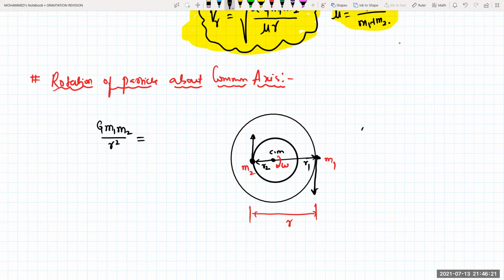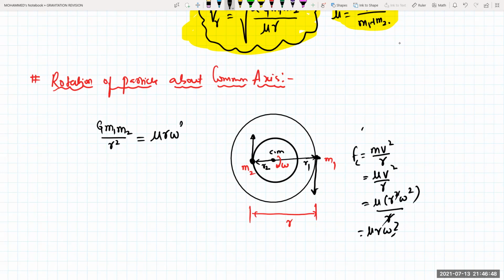The centripetal force formula is F equals M V square divided by R. But here this M is nothing but the reduced mass. So it is mu V square divided by R. Because two particles are moving about one common axis, V is R omega, so it is mu R square omega square divided by R. This one will get cancelled. So it is mu into R into omega square.